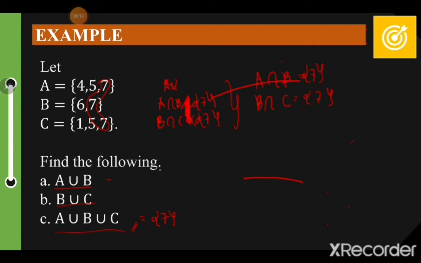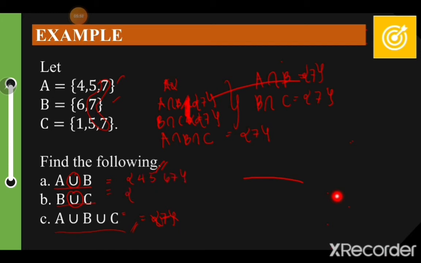Paano naman pag yun yung tinatanong? Ito. So, the intersection of A, B, and C is equal to 7. Pag yun yung tinatanong is that, you will unite all this one. So, you have the union of A and B is equal to 4, 5, 6, and 7.